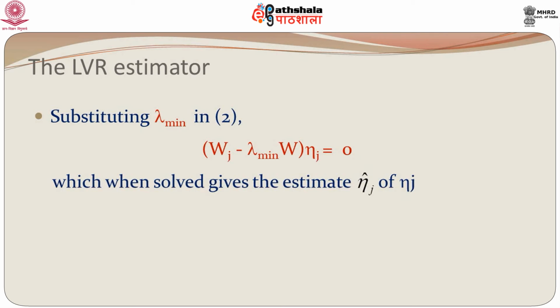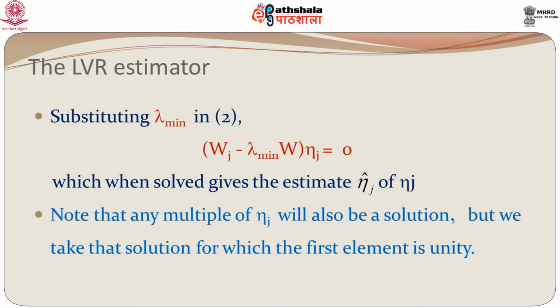and we can solve eta j from this. This is a set of homogeneous equations and you can solve eta j from this. Now, any multiple solution of eta j will also be a solution. So, you get an eta j and if you multiply it by C, it also becomes a solution. But remember what eta j is, it was 1 and minus beta j star. So, it is uniquely defined: you just take the solution which has the first element equal to unity. The rest of the elements would give you your beta j star with the negative sign.